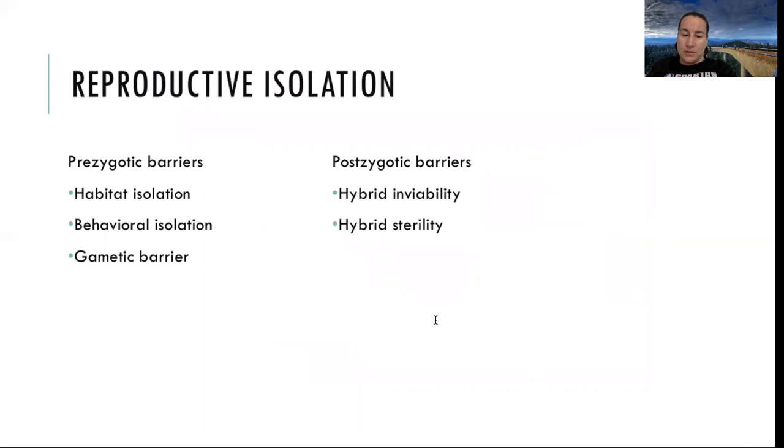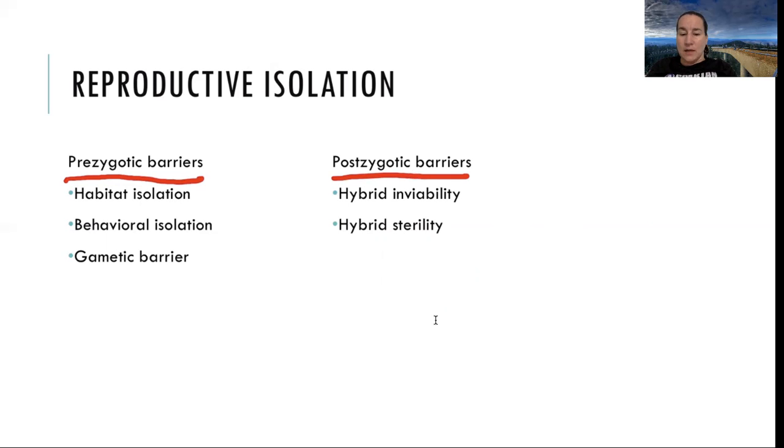Reproductive isolation is going to be the last bit of this section, and then we'll talk about the myths and preconceptions about evolution. Reproductive isolation can come in two types. It's either prezygotic, before the zygote forms, before the sperm and egg are able to get together, or postzygotic barriers, where the sperm and egg did come together and fuse.